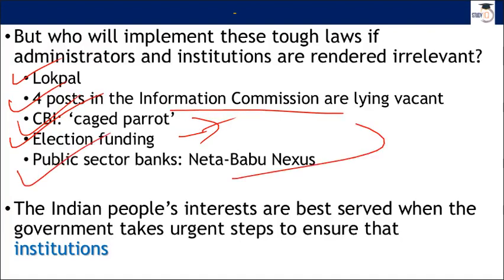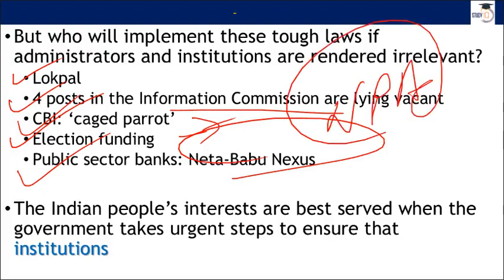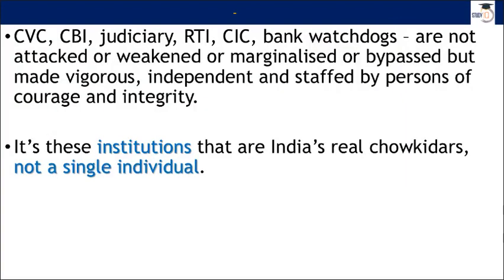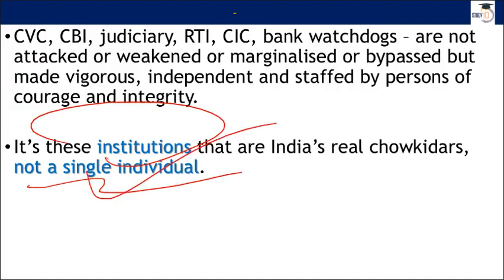And then we have public sector banks, the Neta-Babu nexus of administrators, bureaucrats and politicians, and how we have NPAs and this sort of fraud going on in our country. So until and unless we build strong institutions with checks and balances, and watchdogs are given a free hand, without political interference, and their tenure as well as their appointment is transparent, only then can we solve these problems. So, the bottom line, in a nutshell, is that it is not a single individual, it is institutions that can sort out this problem of corruption from our country.